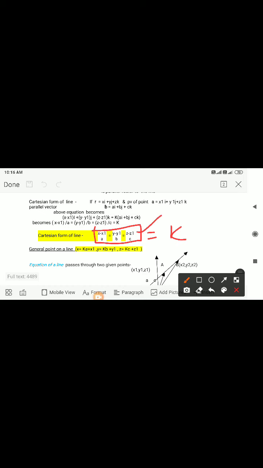This part is called Cartesian form of the line, where x, y, z make the equation, x1, y1, z1 are the coordinates of the given point, and a, b, c are the direction ratios of the parallel vector.